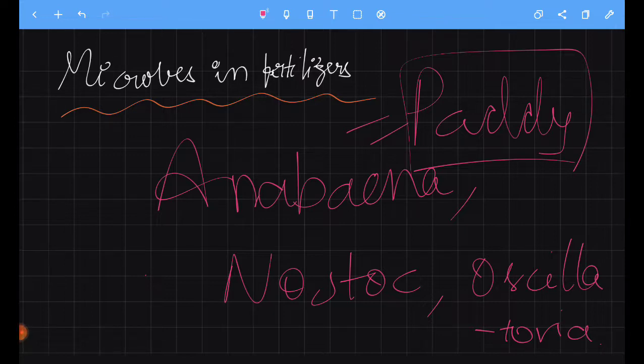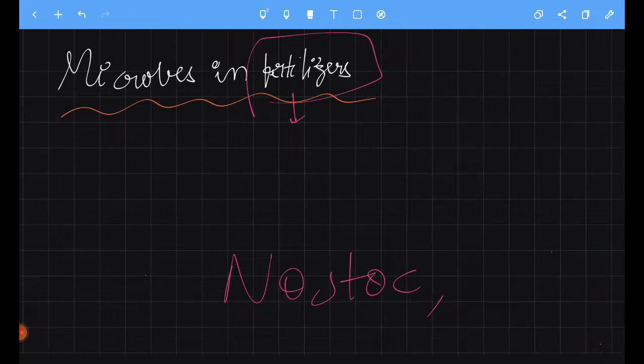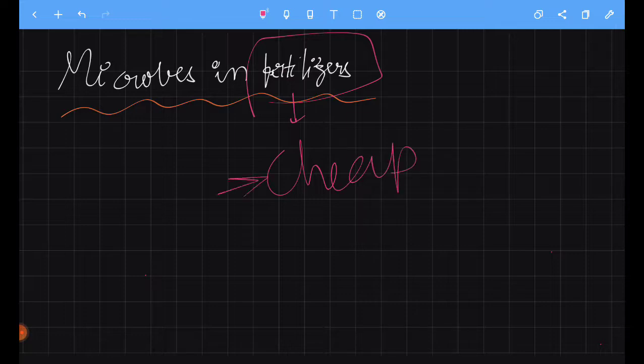Why should we use these biofertilizers? Why should farmers trust these and use them? The first one is they are cheap when compared to chemical fertilizers. The second one is they cause less pollution.